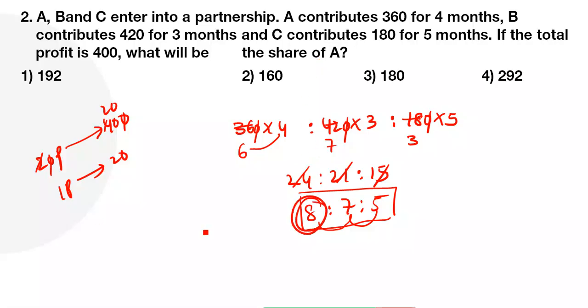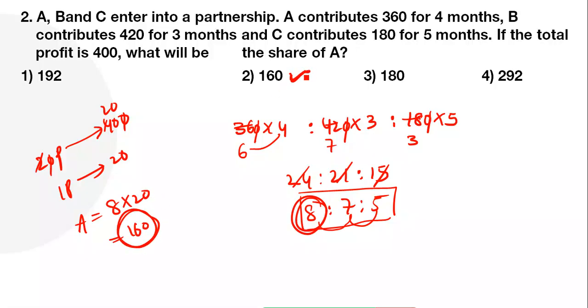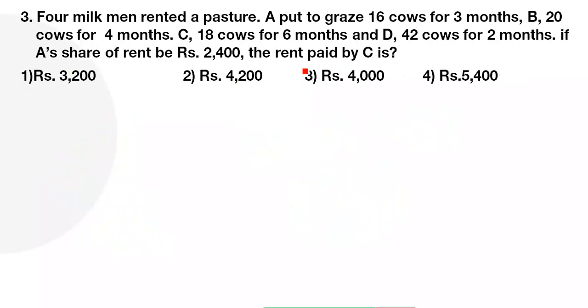We have to find the share of A. A is how many parts? 8 parts. 8 into 20: 8 2s are 16, and the zero, so the answer is 160. Clear, all of you? Yes, sir. Right, simple question, give fast answers.